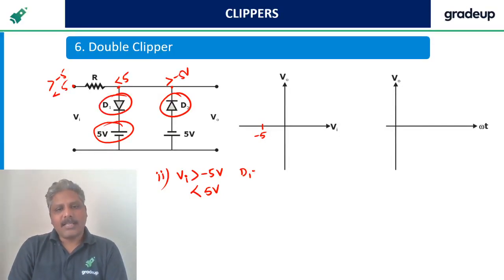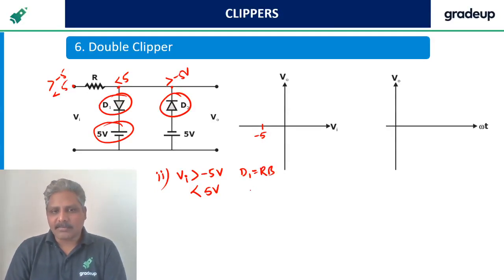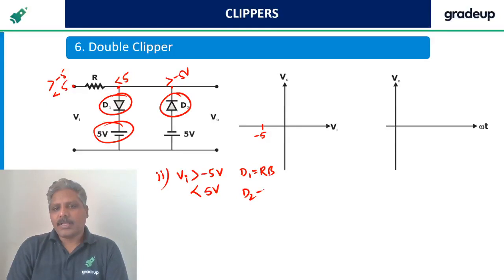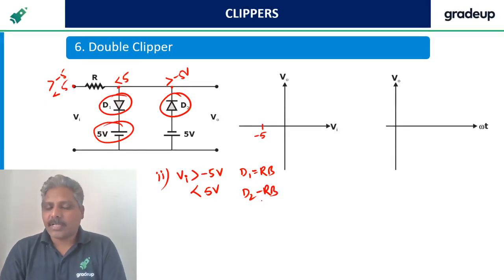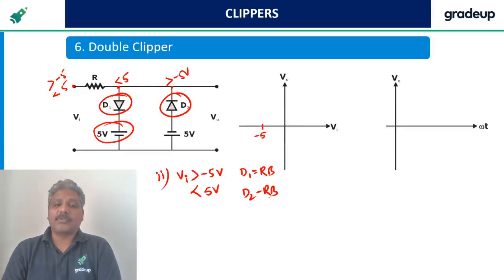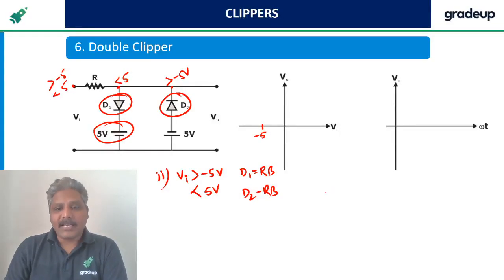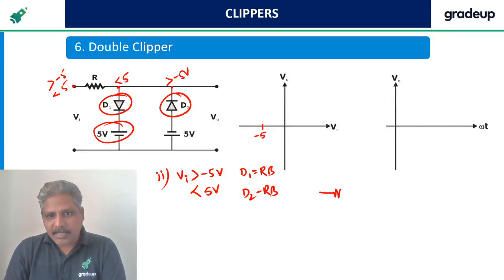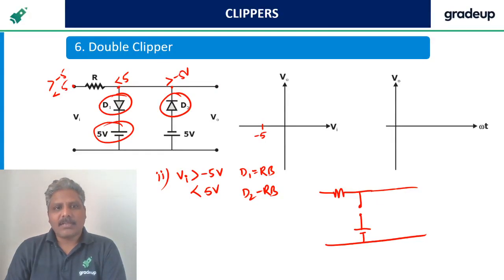D1 is reverse bias because anode is less than cathode still. D2 is reverse bias, cathode is more than anode here. Both are reverse bias. For your understanding, please draw this diagram once again. This is also reverse bias, this is also reverse bias.